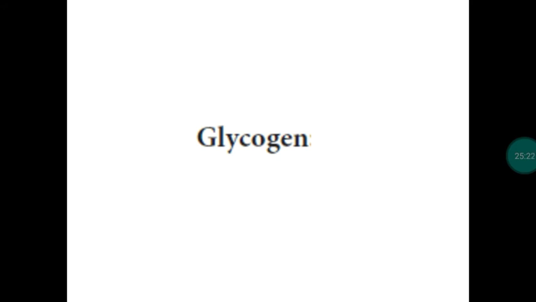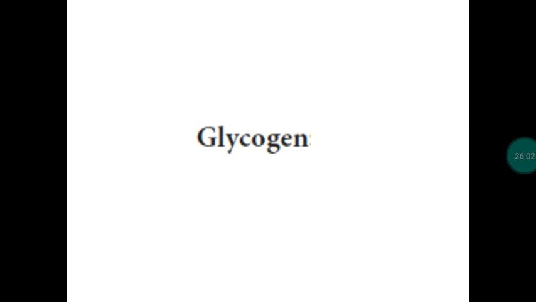This is the polysaccharide present in animals. This is called animal starch. Okay, one more. What is animal starch? Animal starch means glycogen. This polysaccharide is present in the liver as well as muscles of animals. When we do the hydrolysis process, it provides the monosaccharide glucose. So glucose monosaccharide units are all linked by glycosidic linkage, and we get glycogen. The glycogen structure is similar to amylopectin. It has a straight chain as well as a branched chain.